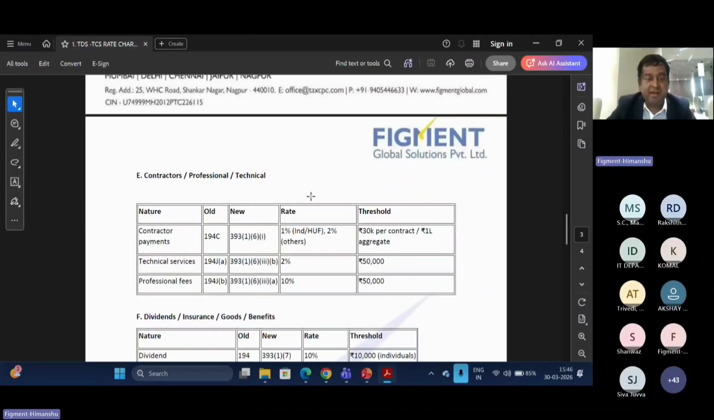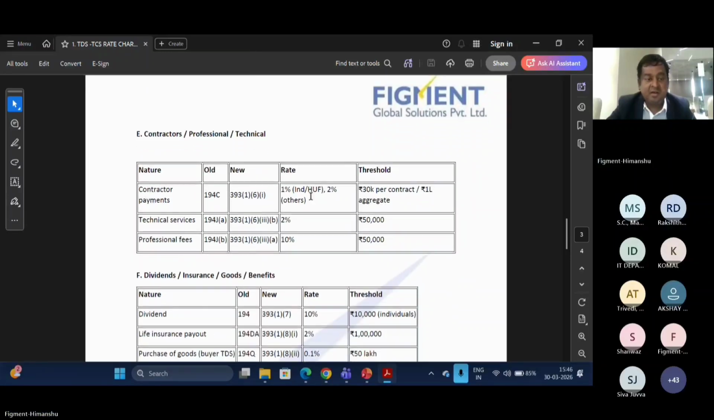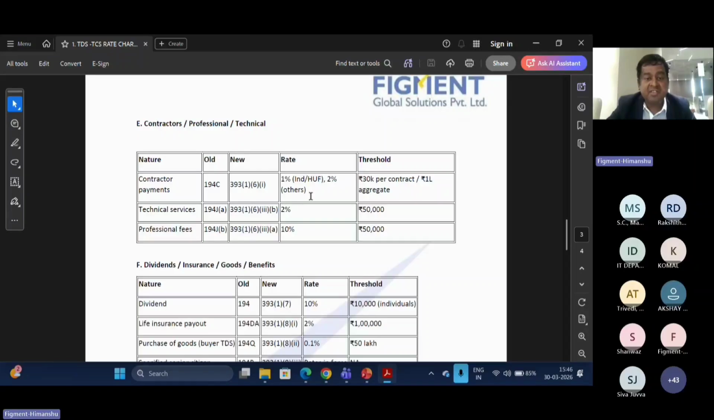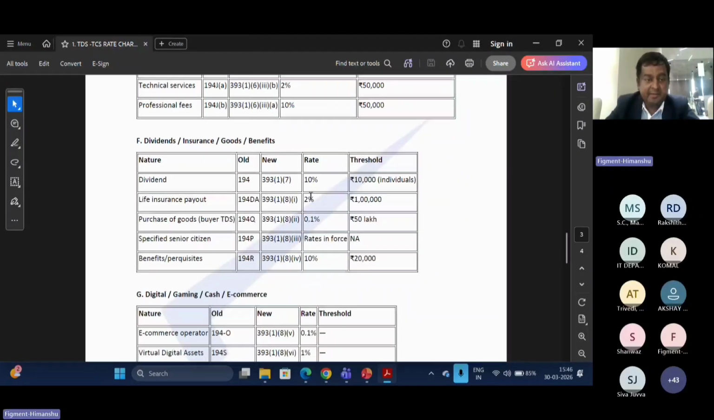Then the contractual payout 194C. It is governed under 393(1)(6). Professional fees 194JB is governed under 393(1)(6)(3)A. So this is the old and the new section that has been specifically classified.